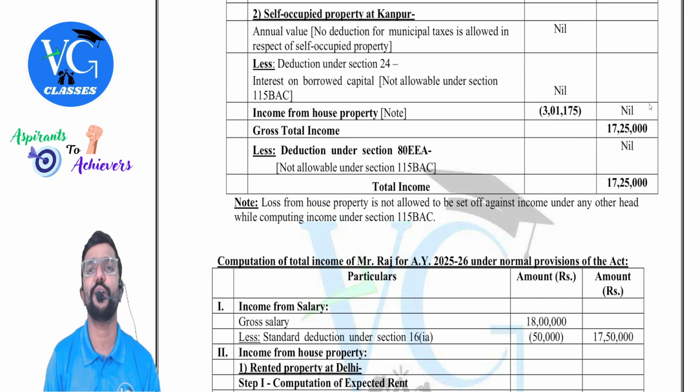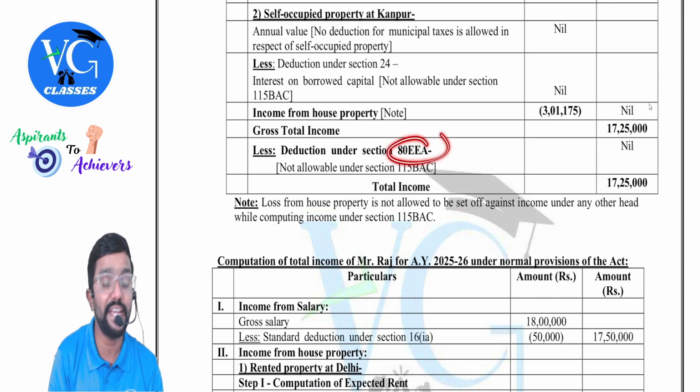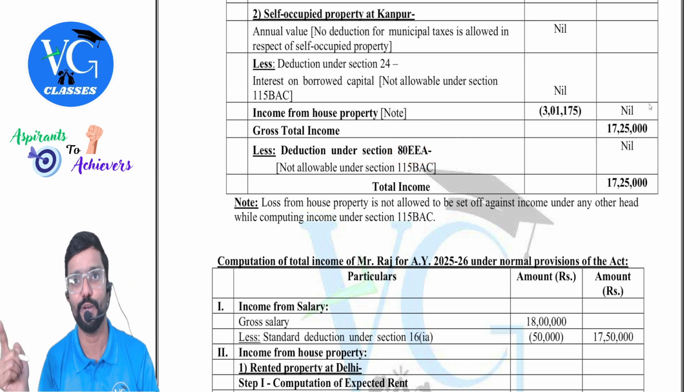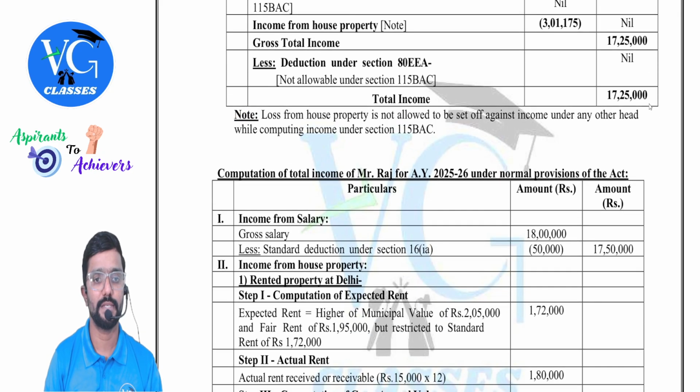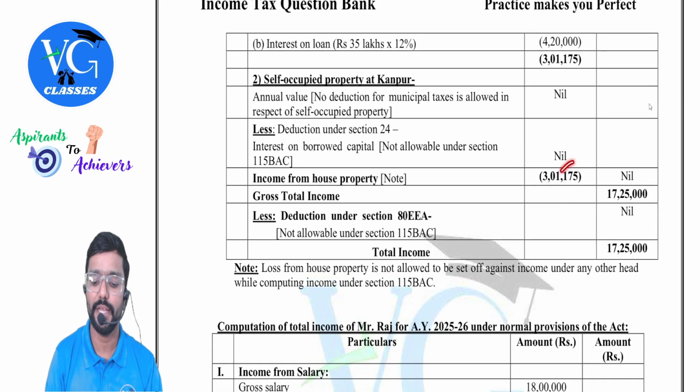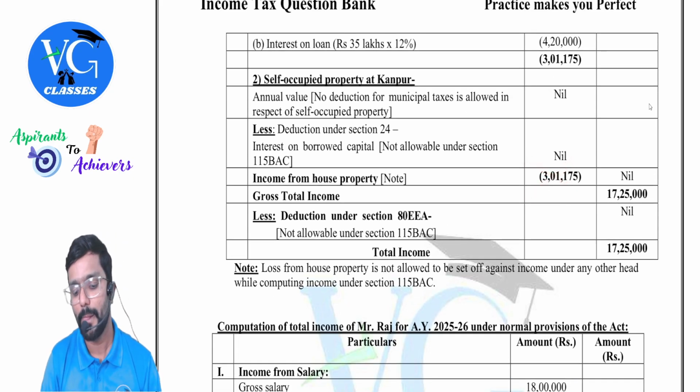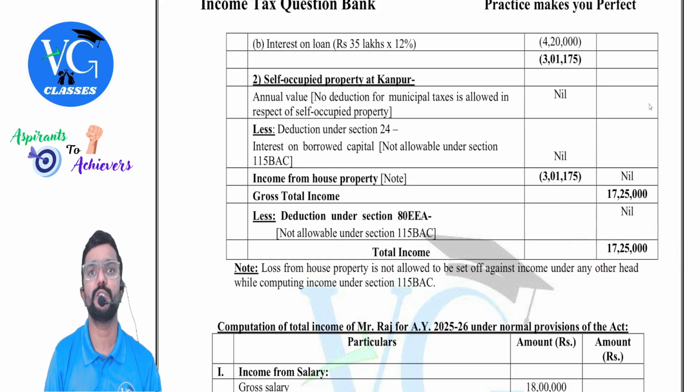Why, sir? Because he is following default. Actually, he is eligible for 80EEA deduction for interest on housing loan. But he is following the default regime, hence blocked. Hence blocked, guys. I have given a note for that house property loss. Loss from house property is not allowed to be set off against income under any other head while computing income under section 115BAC, guys. Is it clear? So completely ignore this loss. That's all. Okay. So total income was 17 lakh 25,000.